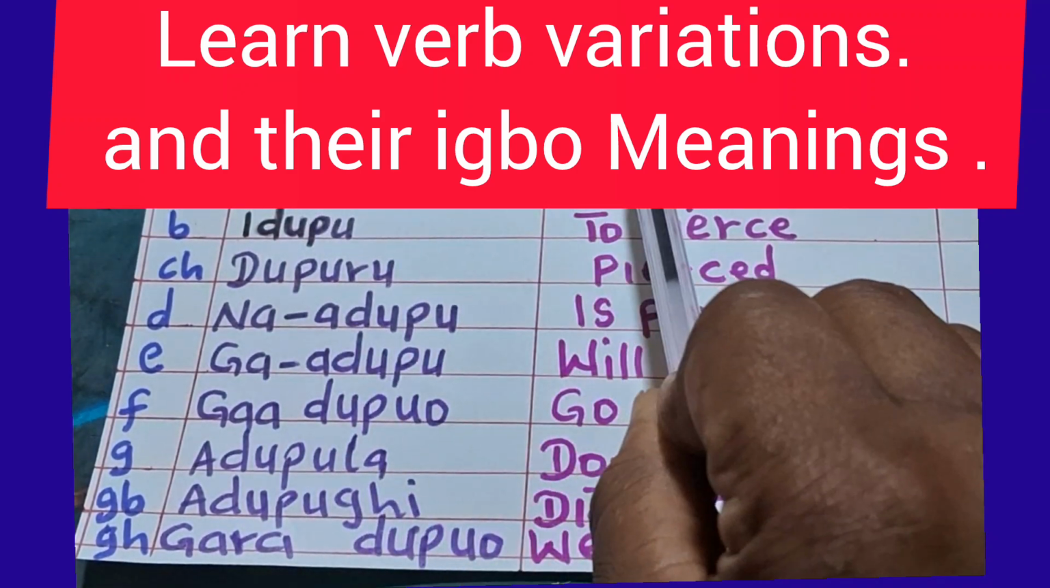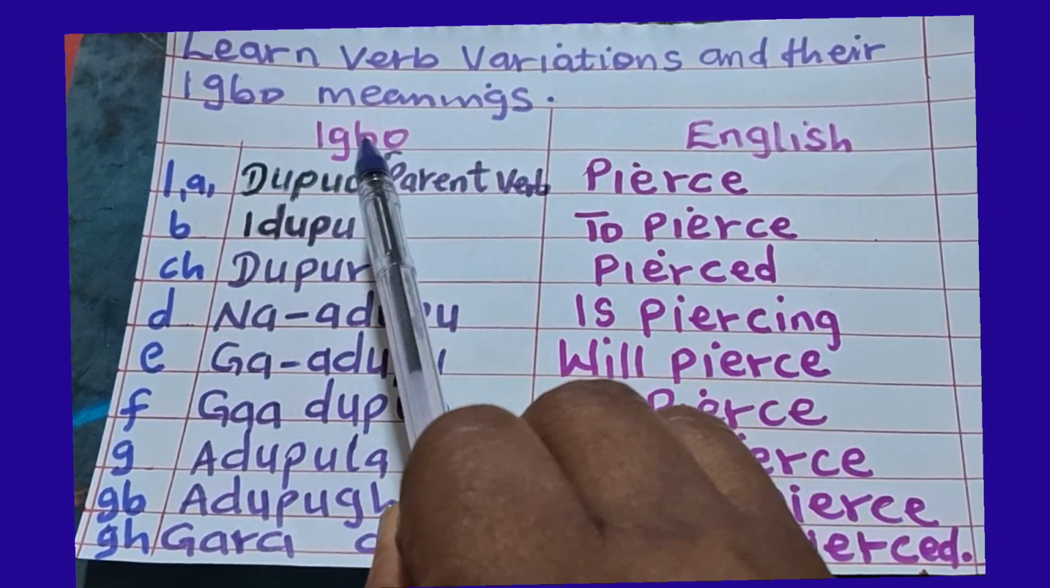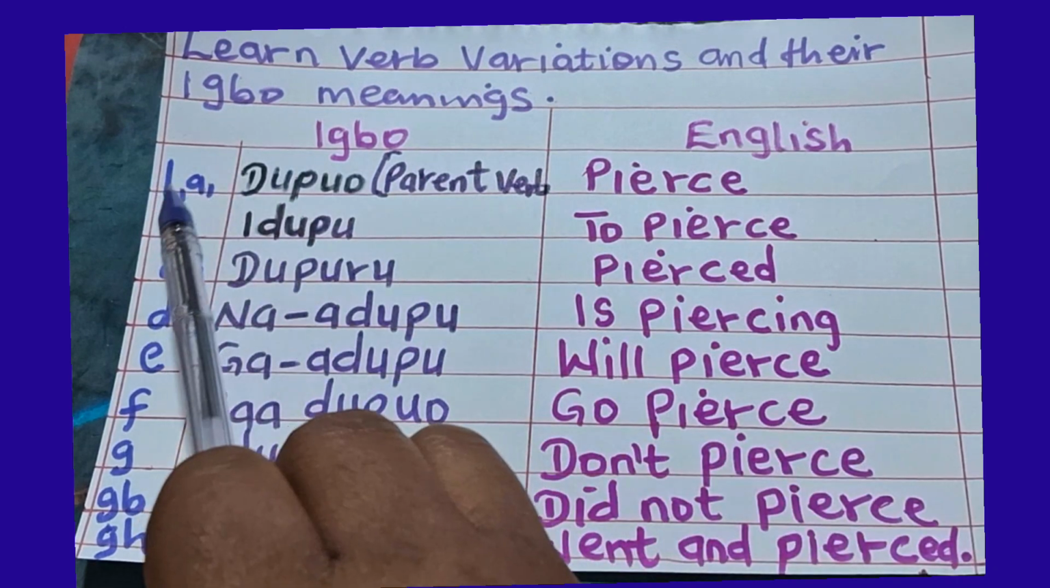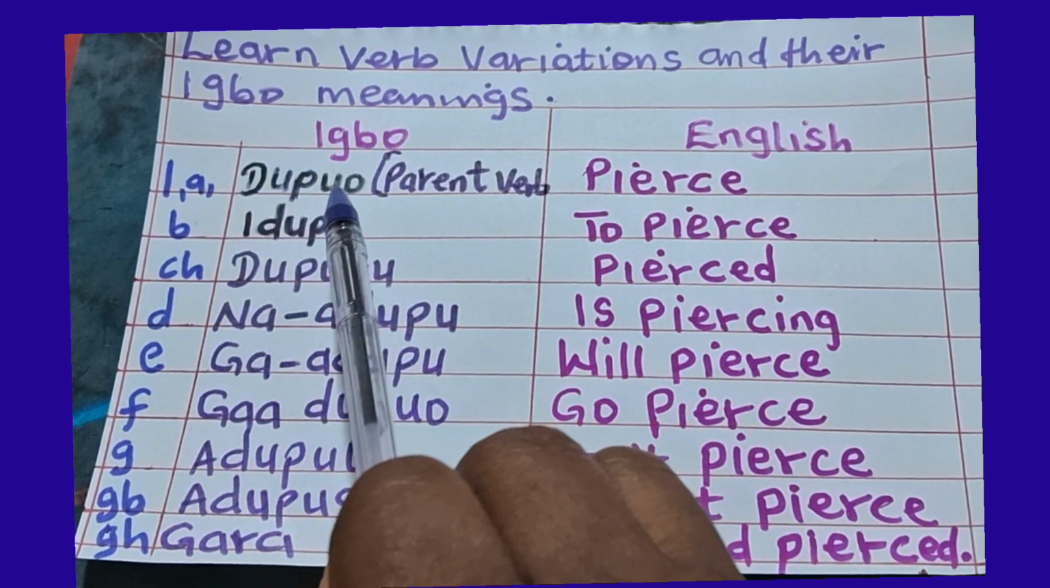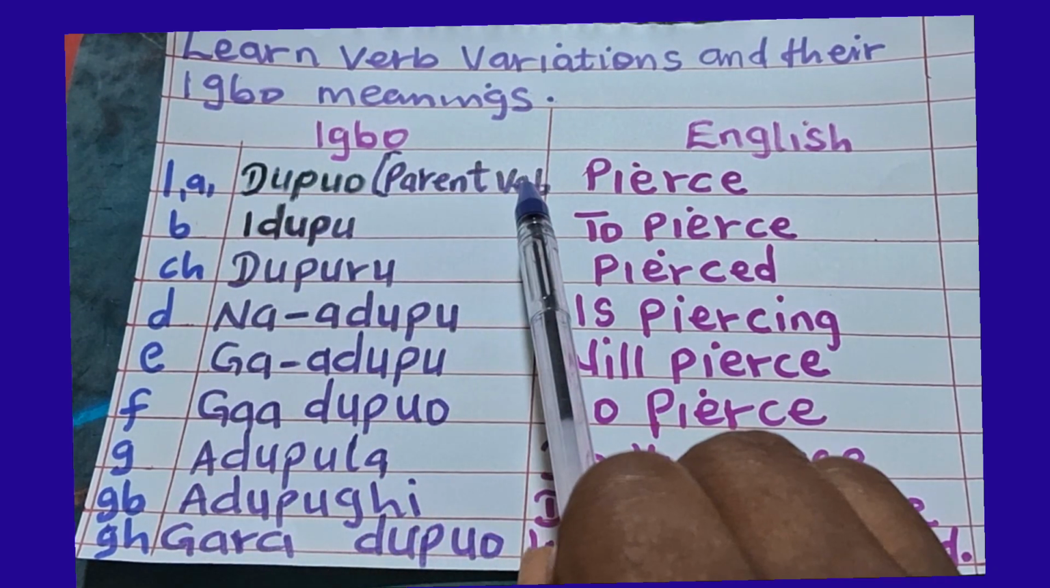Learn verb variations and their Igbo meanings. Igbo, English. Number 1, dupuo. Dupuo is our parent verb.